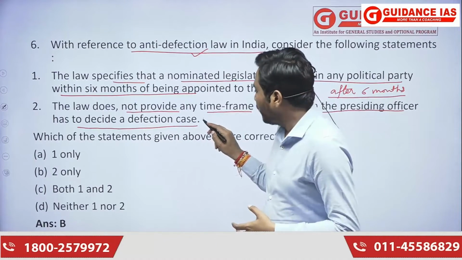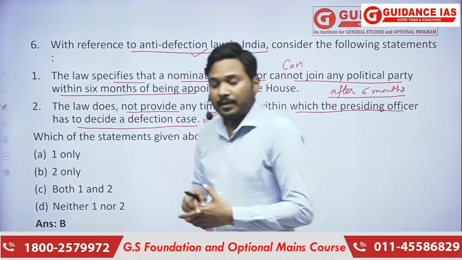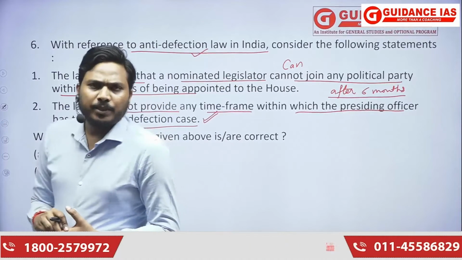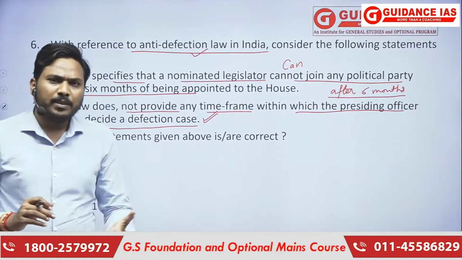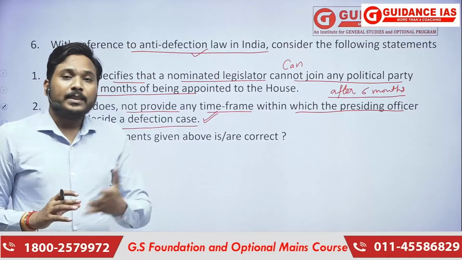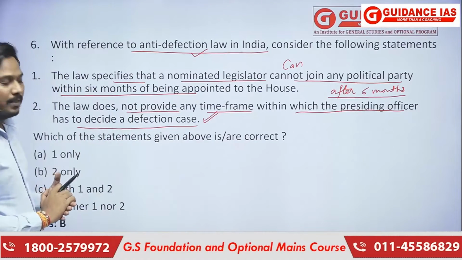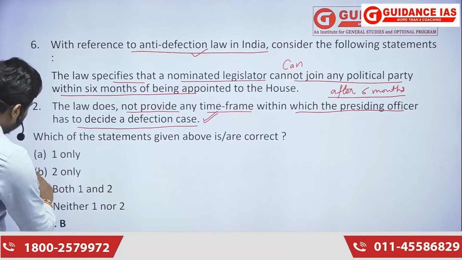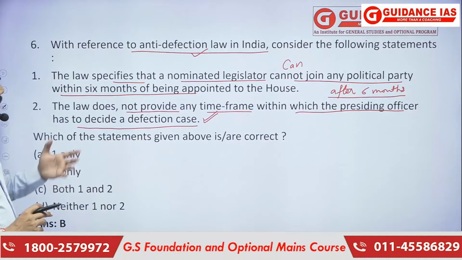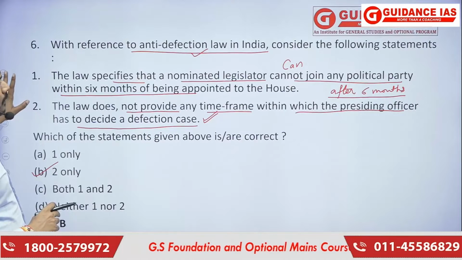So this particular statement is correct. Clear? It is the prerogative of the Speaker or Chairman to decide on the anti-defection petition. So first statement is incorrect, second statement is correct, answer is B. So that is question number 6.